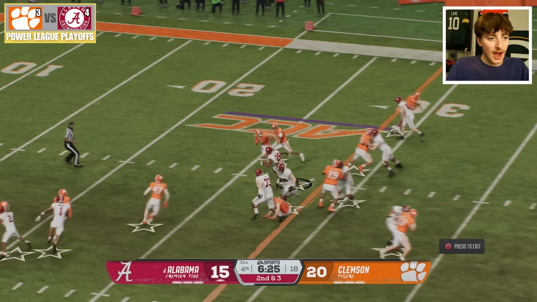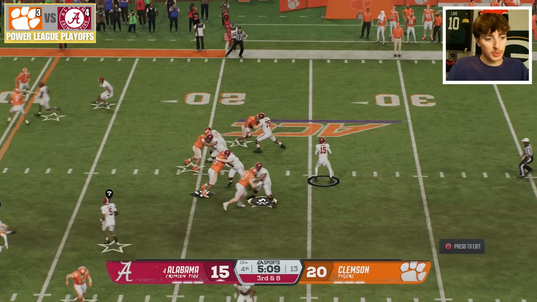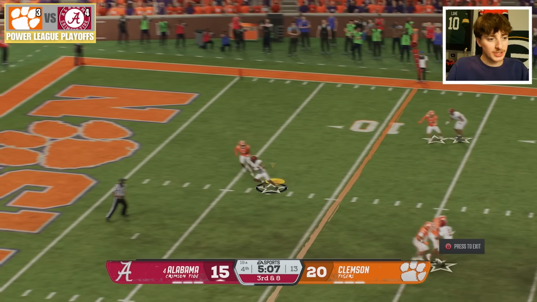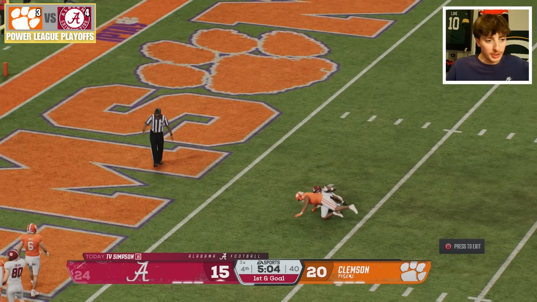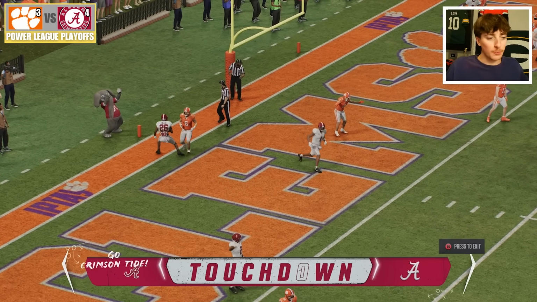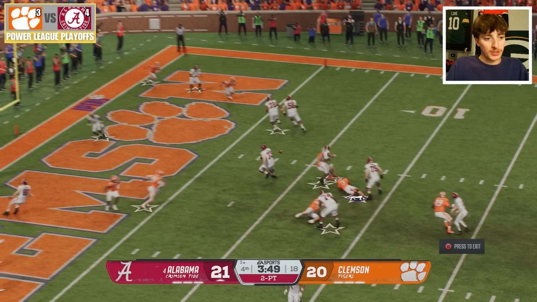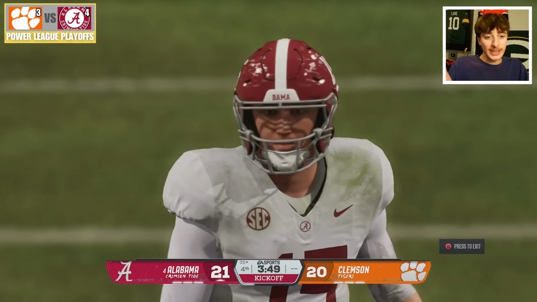Alabama trails by 5. They get a first down to around the red zone, still going to the 20, but now stopped at a 3rd and 8 at the 19, where Ty Simpson finds a completion to Ryan Williams at the 3. Okay, now they have to pass. They need 4 yards here. Ty Simpson open, wide open. It's an Alabama touchdown. Jam Miller puts the Tide up by 1, going for 2 now. A check down is not there, so the lead will stay at 1 point.